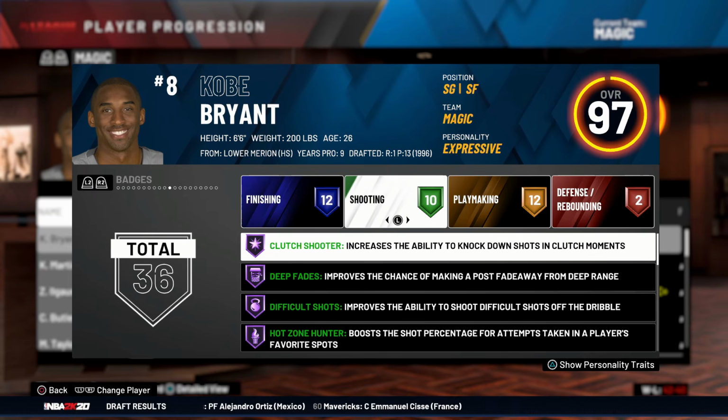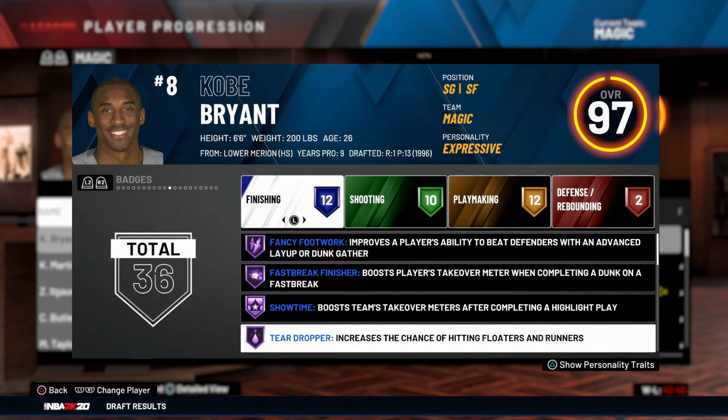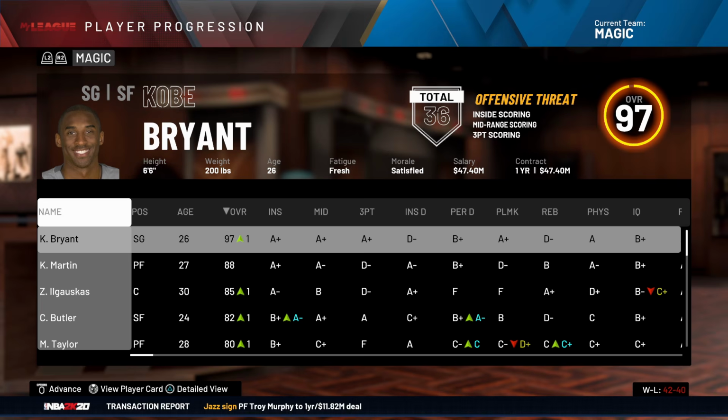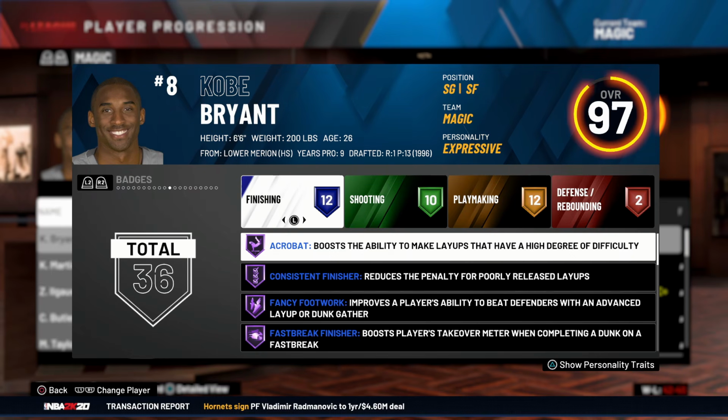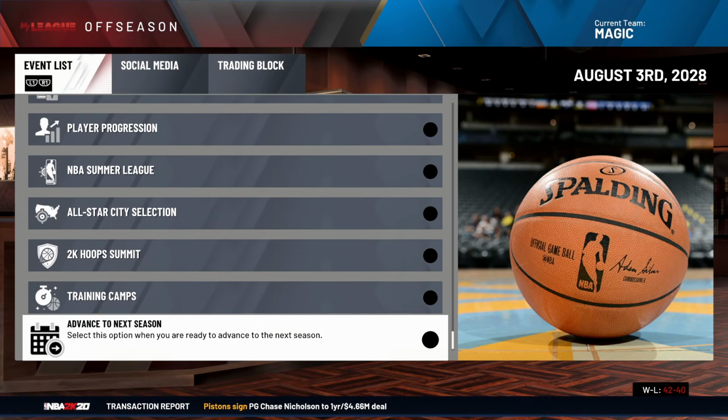Kobe now has 5 Hall of Fame playmaking badges. What is that, like 8 shooting ones? And still this cool 6 in the finishing department. Fantastic. Looks good to me. As we head into season number 10, which is where, well, he goes to number 24, right? Or actually, no. He has 10 years with 8, and then, okay, yeah, next season.